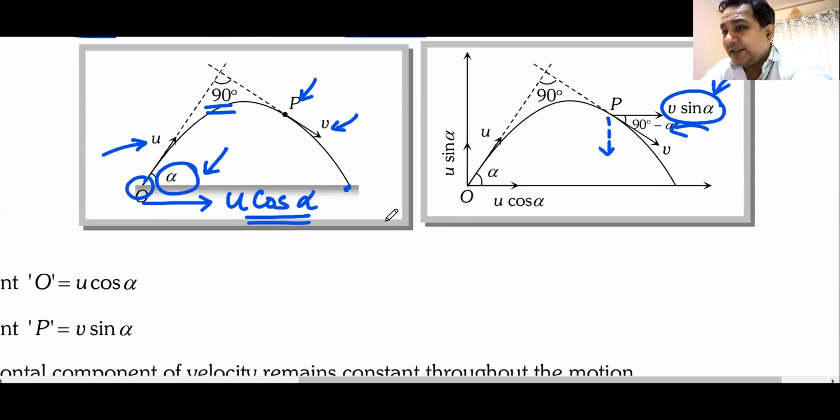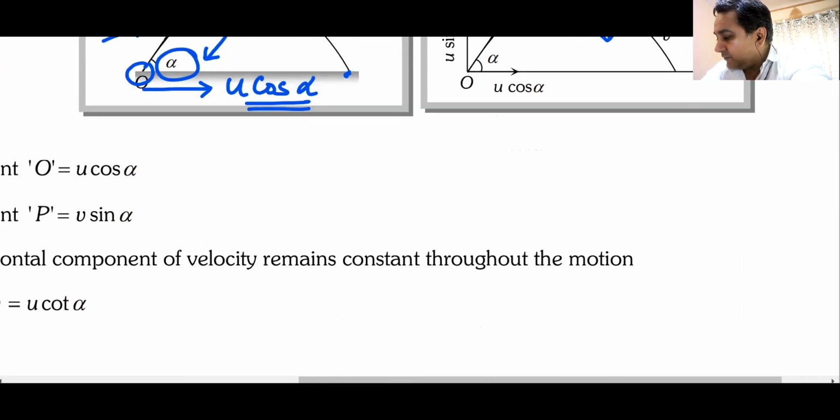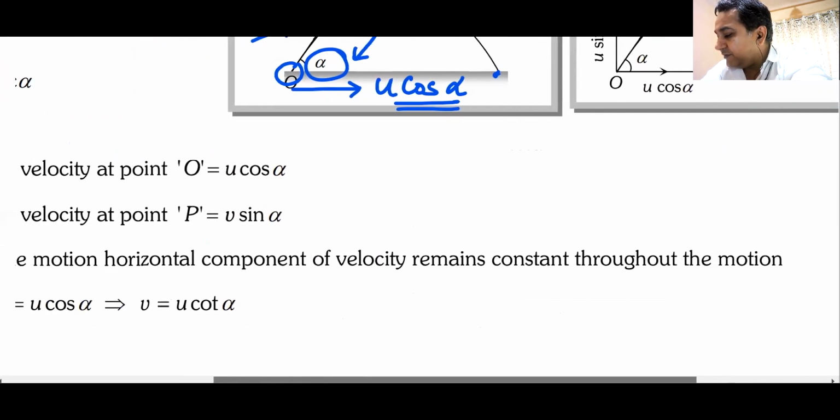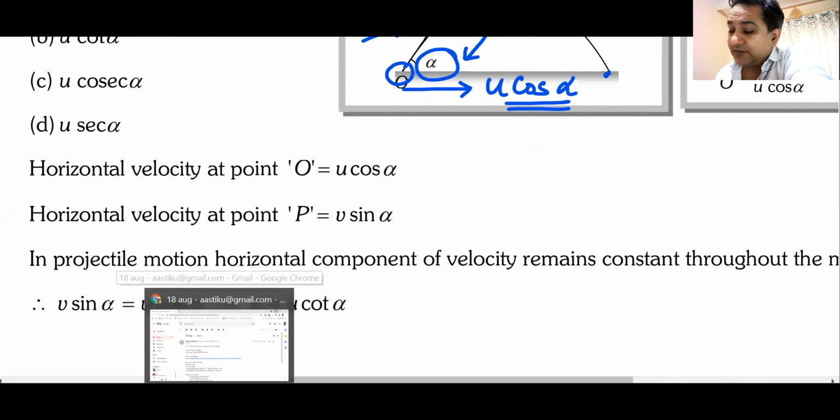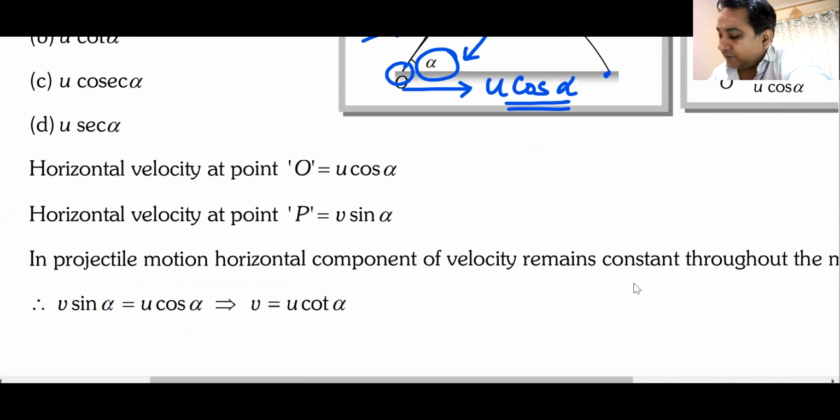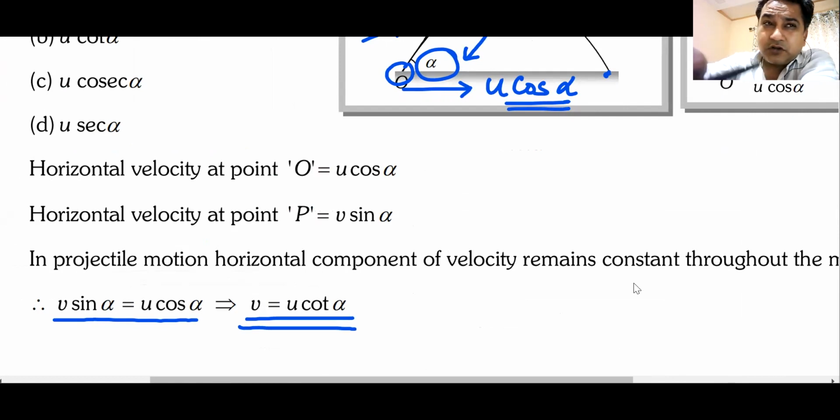They must be same. That means V sin alpha must be equal to U cos alpha. That means V should be U cot alpha. And that is the beauty of this question.